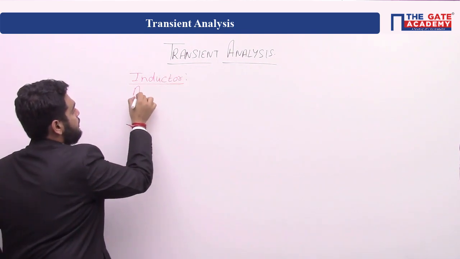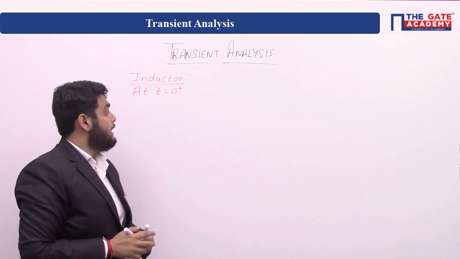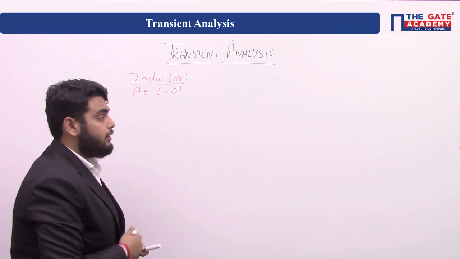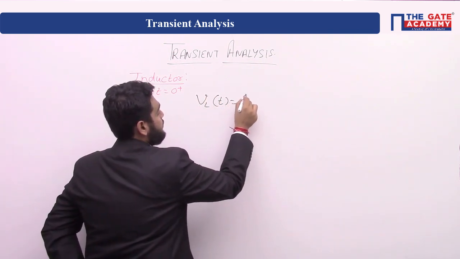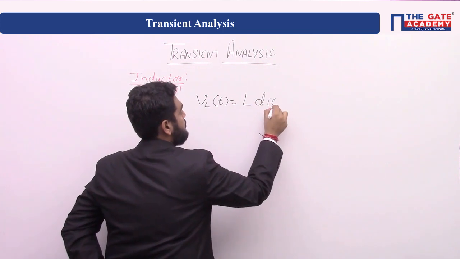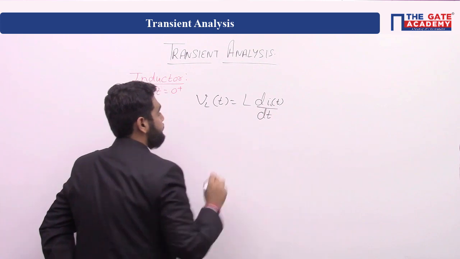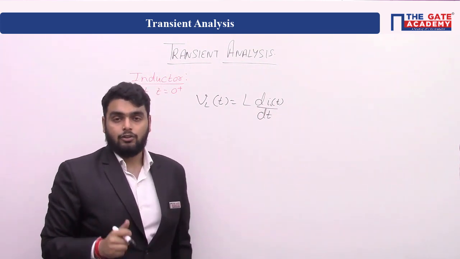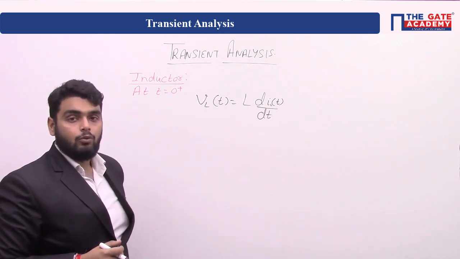For inductor at t equal to 0 plus. Okay. Now see, what is the voltage across the inductor? Voltage across inductor is L di/dt. Okay. This is the voltage across the inductor. Now we have to find out what will happen at t equal to 0 plus.